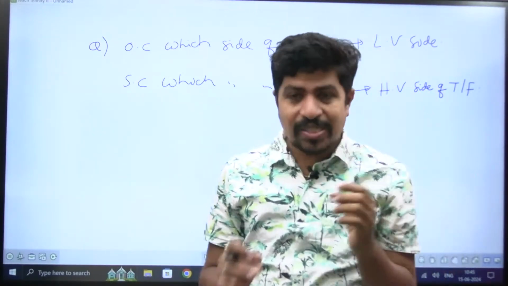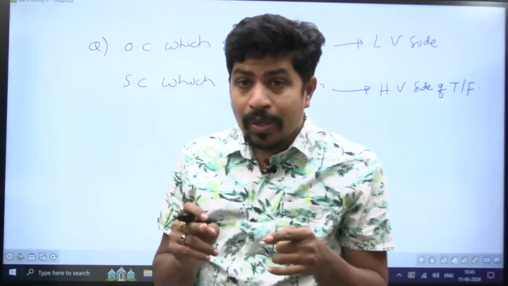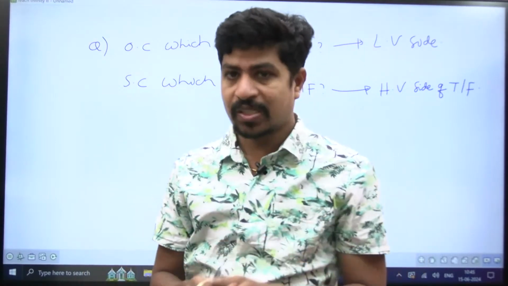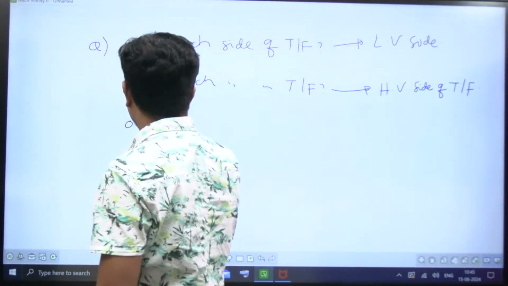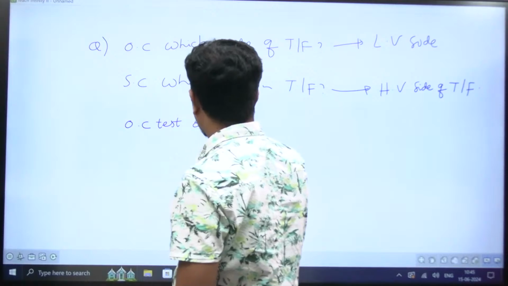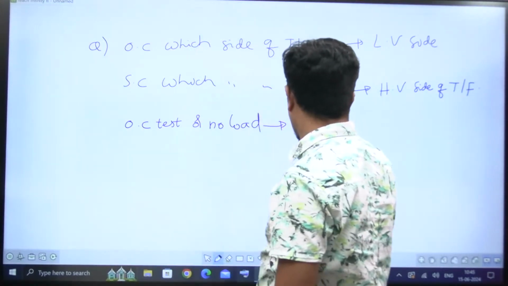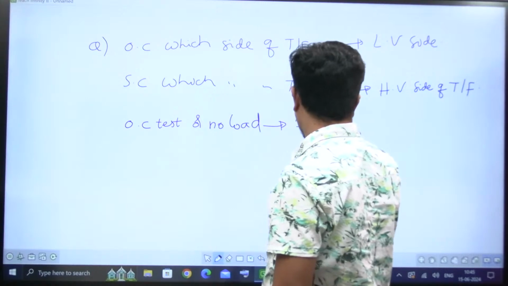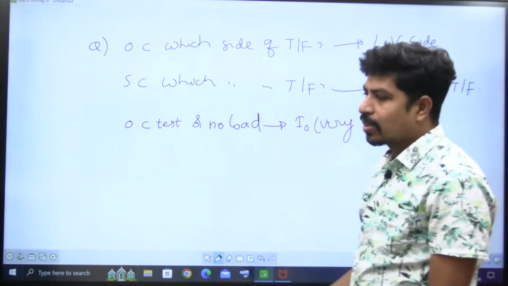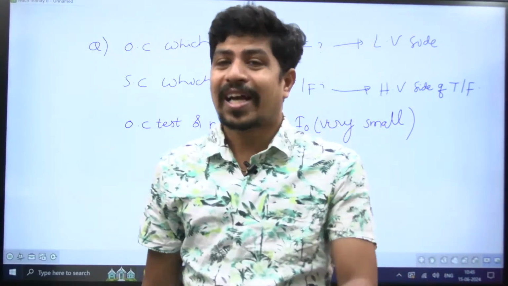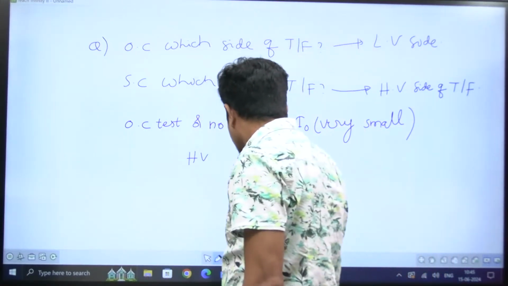See, on the HV side the voltage is high. Which test are you doing? The no load test, or OC test. During no load, the no load current I0 is very small. Yeah, the no load current is very small. This is HV, this is LV.